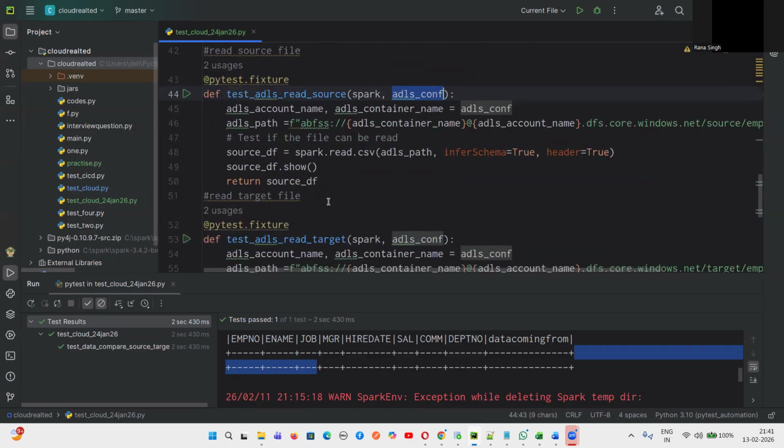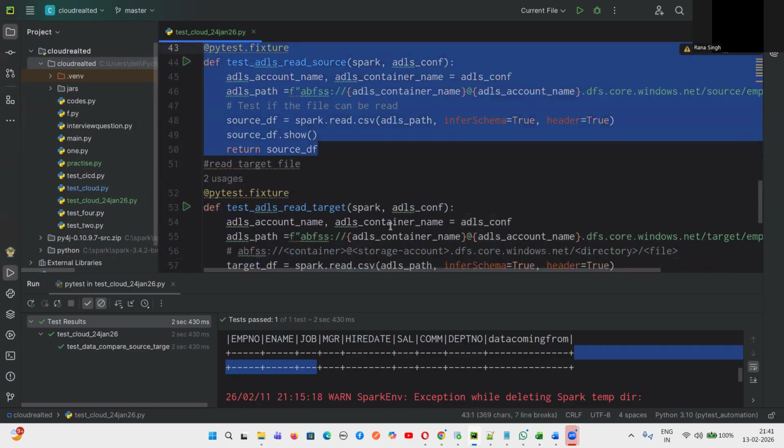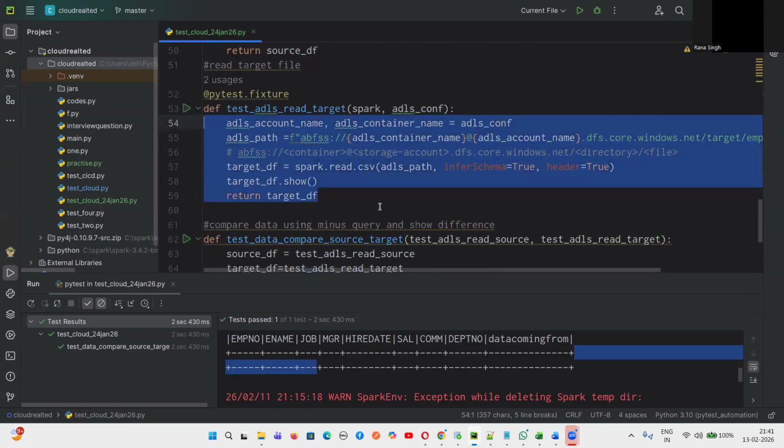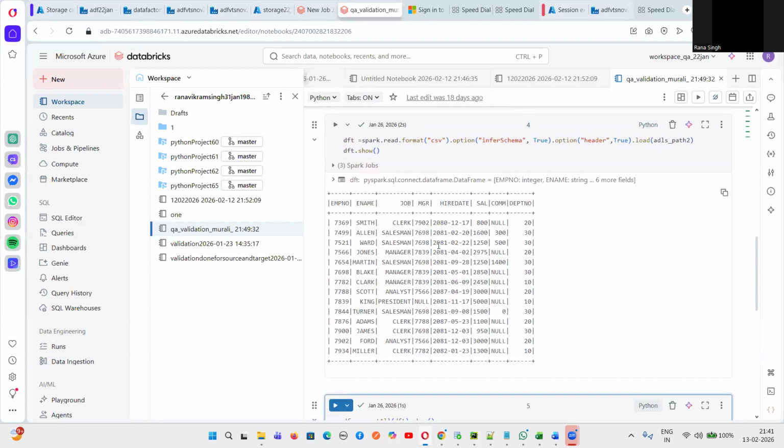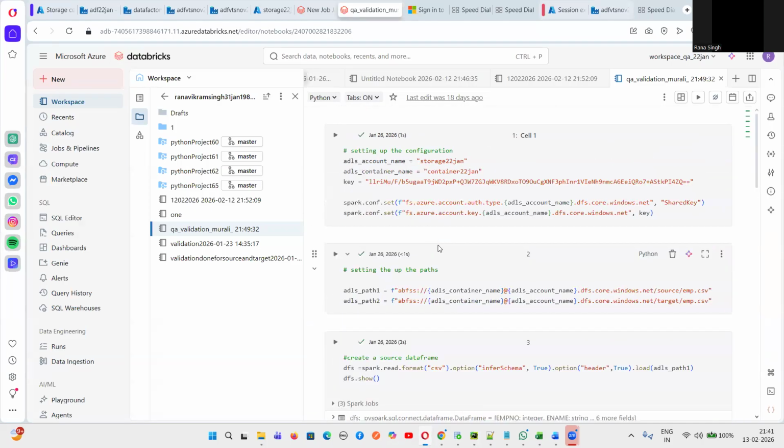And then, guys, this is a method for reading of the source data frame. This is the method for reading of the target data frame. And this is comparing the source and target data using exceptAll. And these are the differences. We are not having any difference. So there are two ways to validate. One is, guys, from on premises, we connected to the cloud platform, and then we have validated. And one is from the cloud platform, we have written the code and we have validated. And also we have understood, guys, what the data engineer is doing.